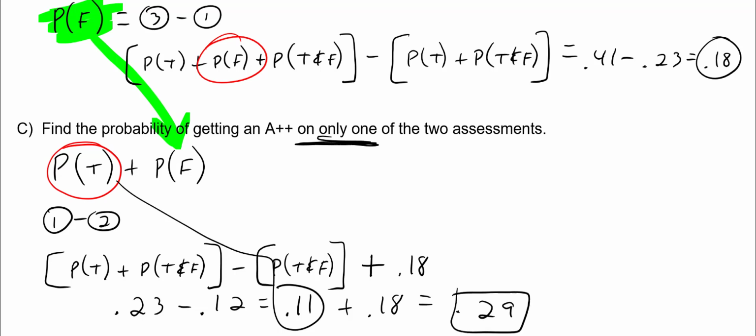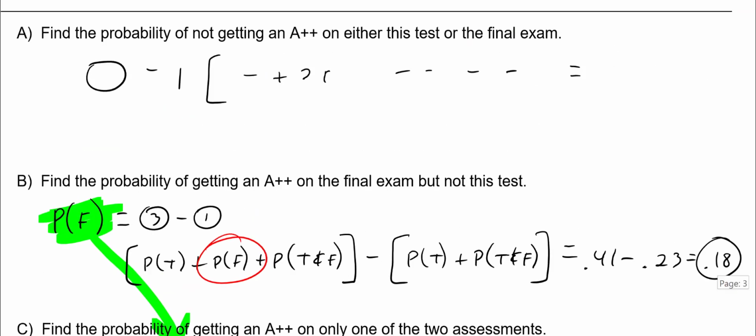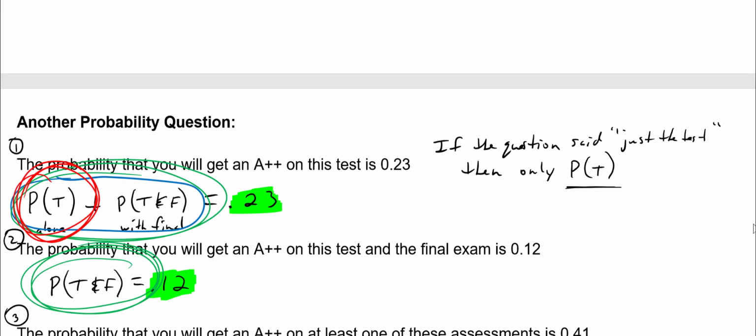Okay? So I definitely moved around here a lot and did a lot of writing. But guys, you're looking for combinations that give you what you need. So like I said, C is getting only one of them, so that's P of T plus P of F. And just looking for the combination and looking back at the original information and saying, what's given here?